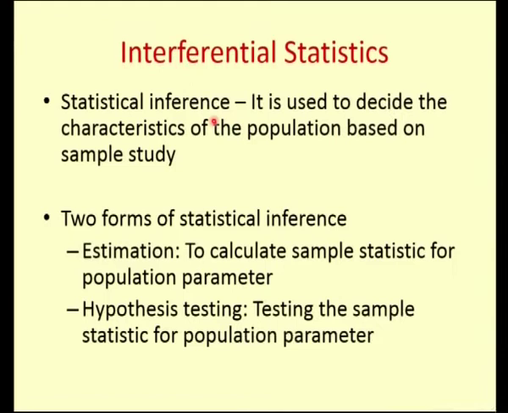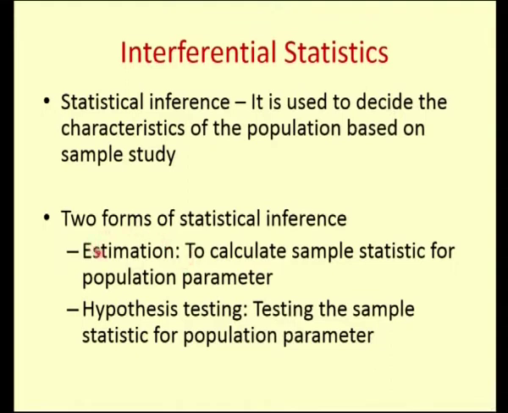So what do we mean by inferential statistics? We have already seen inferential statistics in my previous lecture. We will define it once again. It is used to decide the characteristics of the population based on the sample study. So we are going to infer about the population based on the samples. There are 2 forms of statistical inference.